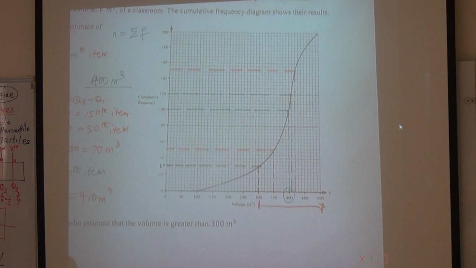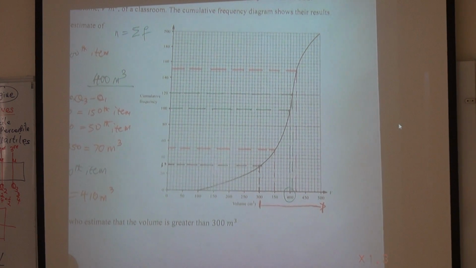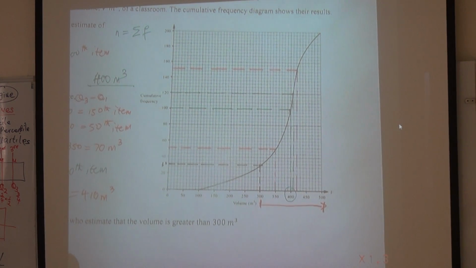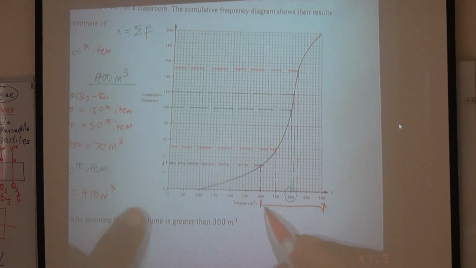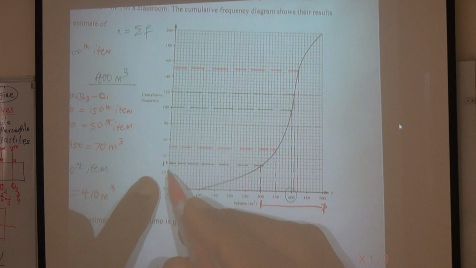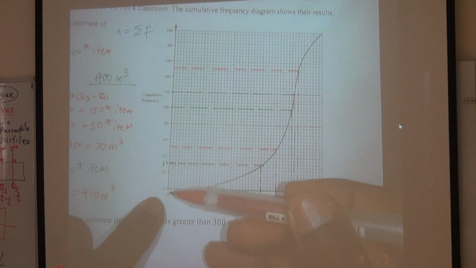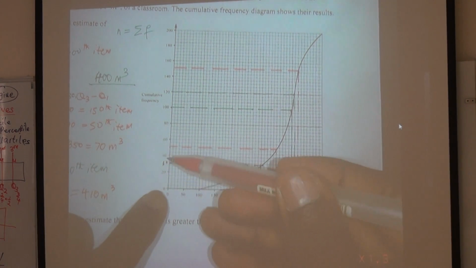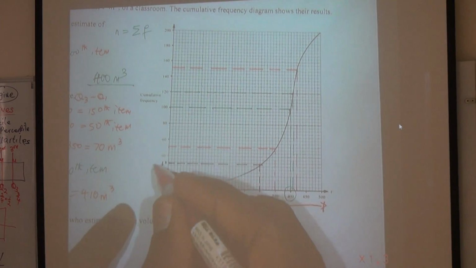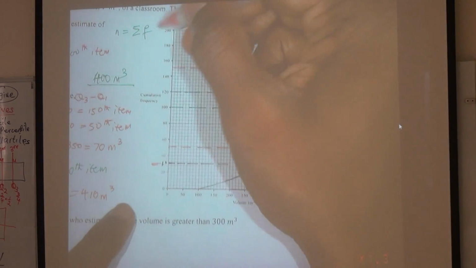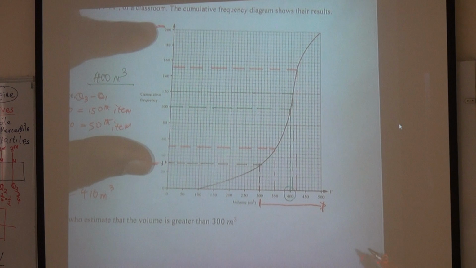Is it confusing to anybody? Does everybody get why we have to subtract? Raise your hand if you get why we have to subtract. I need to be sure. Okay, great. So this 300 represents 30, and that is just because it's cumulative. From 0 to 30 is like 0 to 300 on this side. But the question is above 300. So basically, you are talking about the frequency from here to here. Okay? That's what it means.